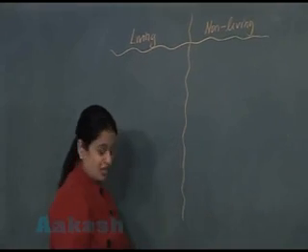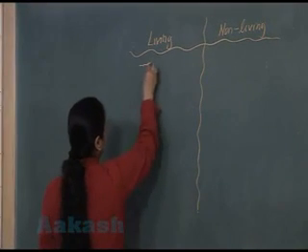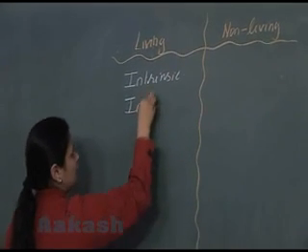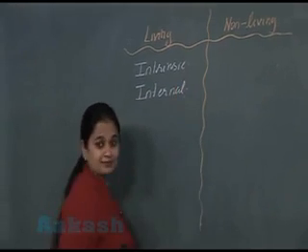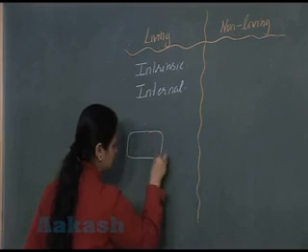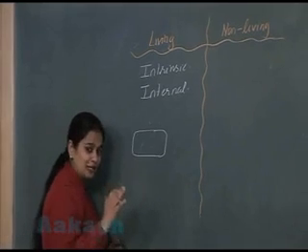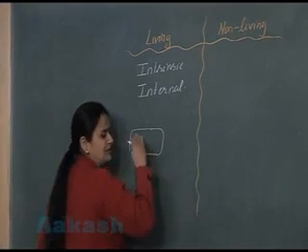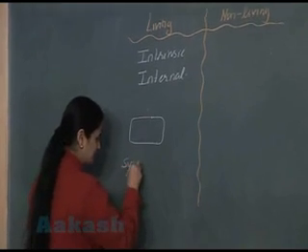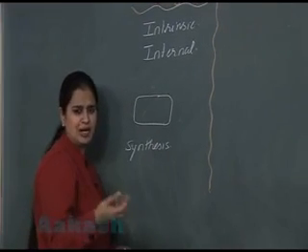In the living, just now I have told you that in the living organism, growth is intrinsic. Intrinsic growth, you can also call it internal growth. So let's try to explain this. Let's say this is our cell. It is the structural unit of an organism. Now during the growth, inside the cell there is synthesis of protoplasmic substances like protein, carbohydrate, fats.